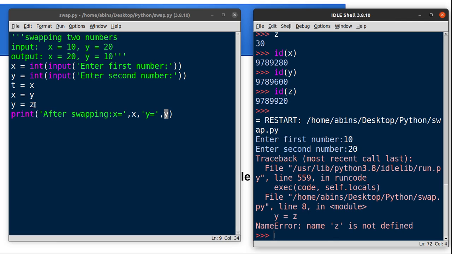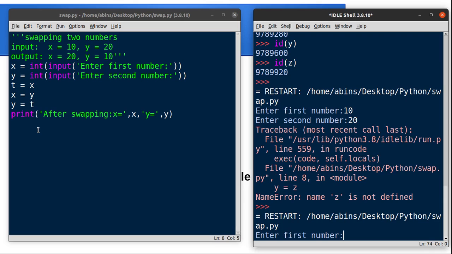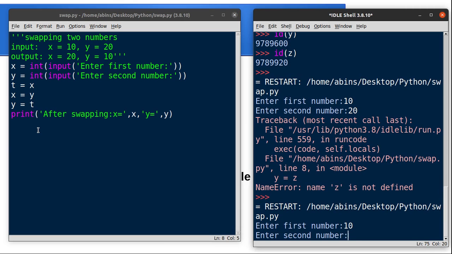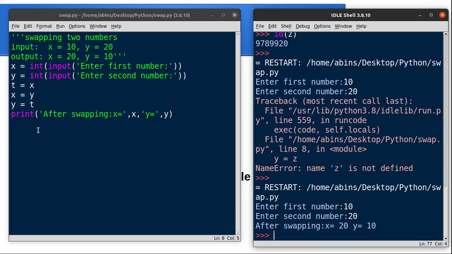Okay, so the mistake, we have not created the z variable. So instead of z it is t. Okay, so t is equal to x, x is equal to y, y is equal to t. So control S, run the code again. So first number 10 and then second number 20. So you can see the output. Okay, as we expected, we got the output after swapping x is equal to 20, y is equal to 10. So this is the swapping two numbers.